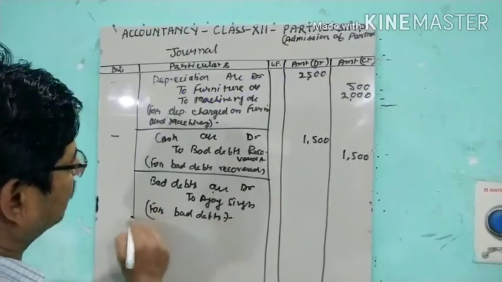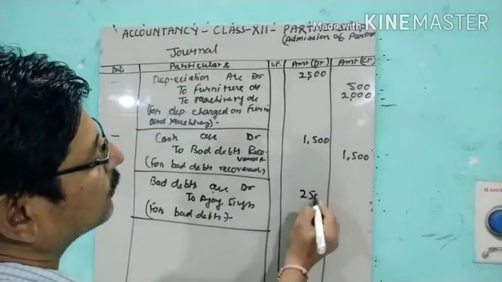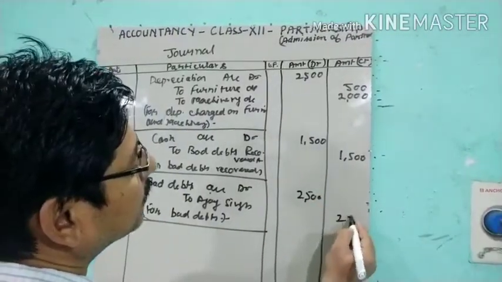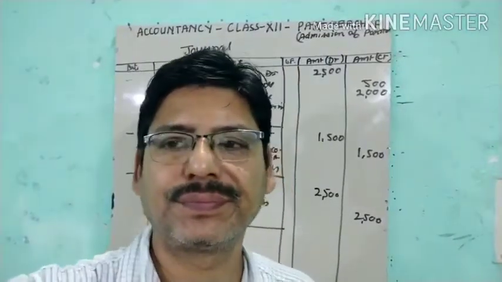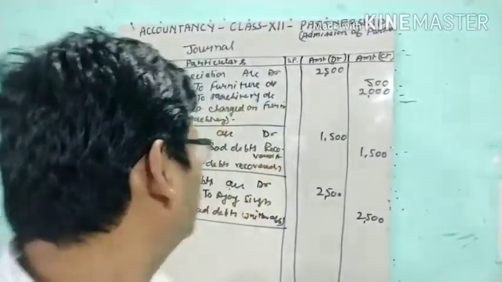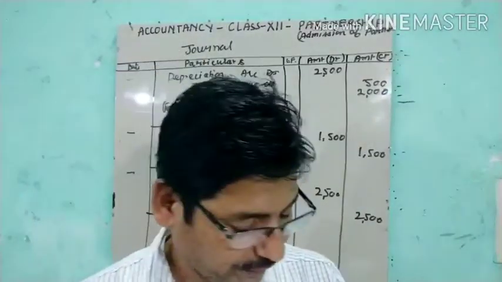Nothing could be recovered. 2500. Now this is bad debts return of 2500. Now next one.